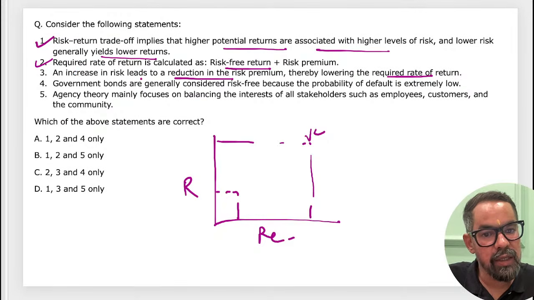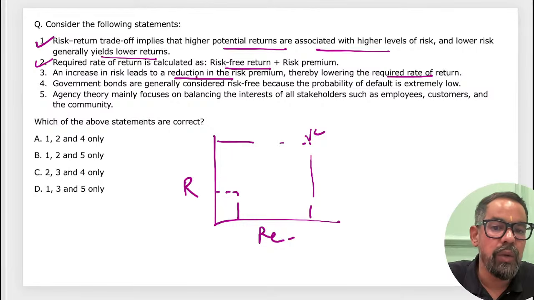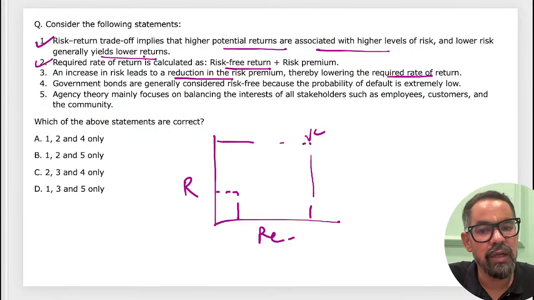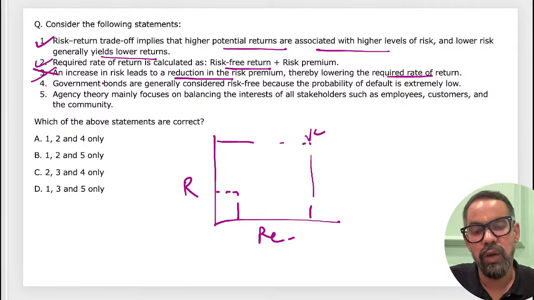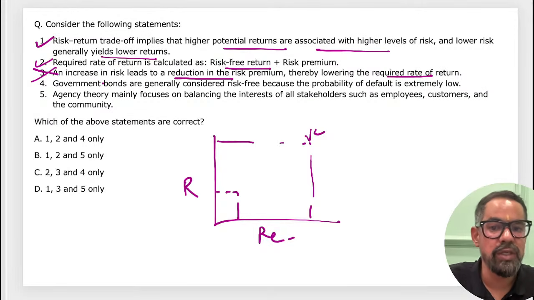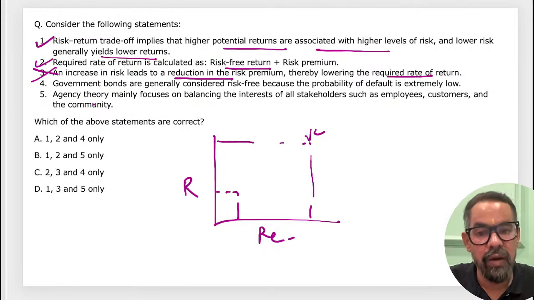An increase in the risk leads to an increment in the risk premium, and it should increase the required rate of return. If there is high risk in any instrument, we expect high return also.